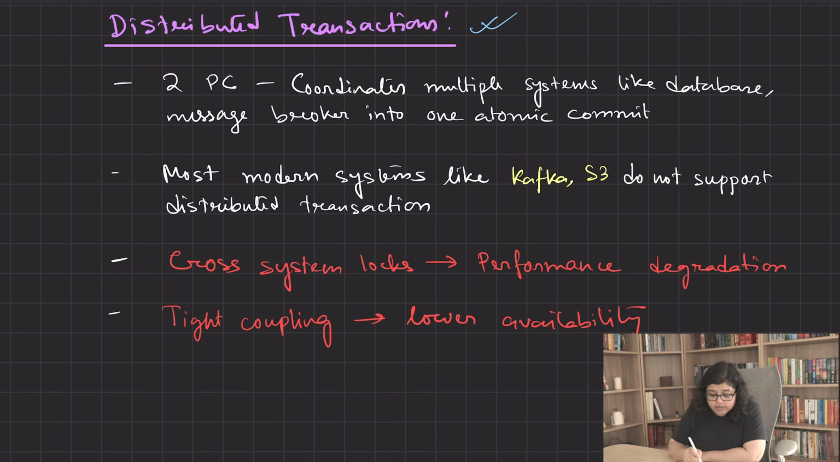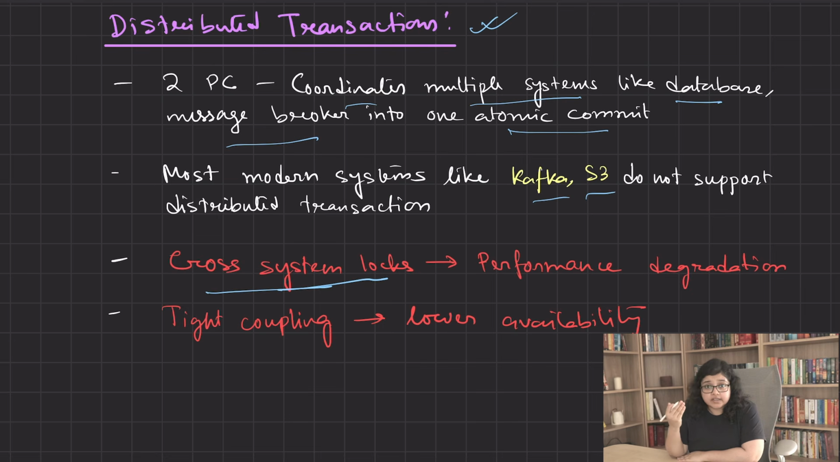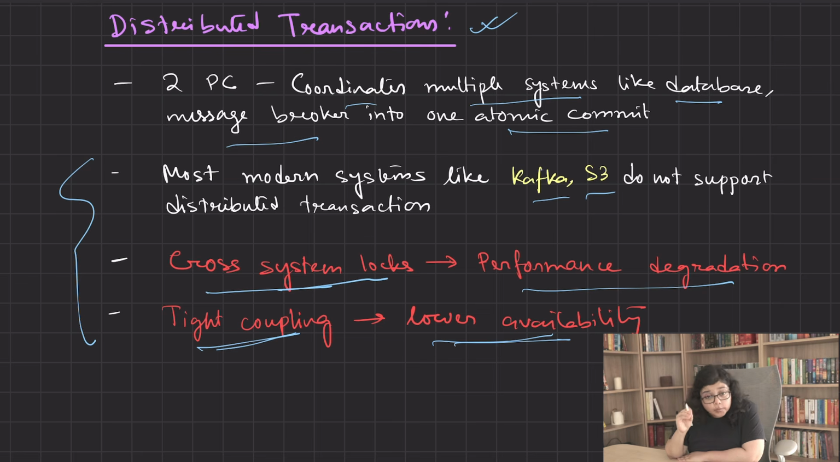In theory, 2PC coordinates multiple systems like database and message broker into a single atomic commit. But here's the reality. Most modern systems like Kafka, S3 or Stripe do not support distributed transactions. Secondly, it requires taking cross-system locks and then committing the transaction, leading to possible performance degradation. Also, 2PC introduces tight coupling to the system, which can lower the availability. So, for these reasons, 2PC might not be the solution that we are looking for.